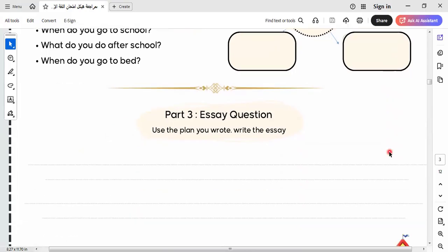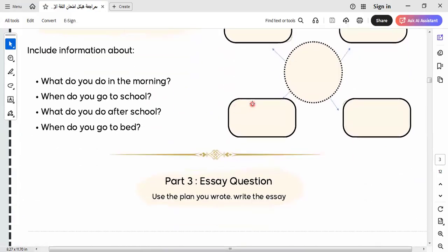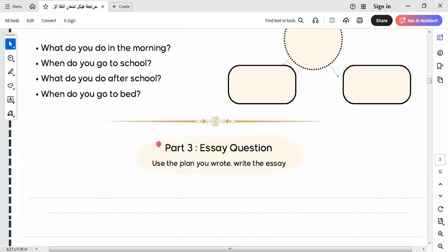After finishing my homework. Okay, this is the routine in this part. You can write it by yourself. What do you do in the morning? I wake up at 6:30. Then we say, when we go to school, I go to school at 7 o'clock. What do you do after school? After I end from the classes in school, I go home and I do my homework and have lunch. Then I go to bed at 9 o'clock.